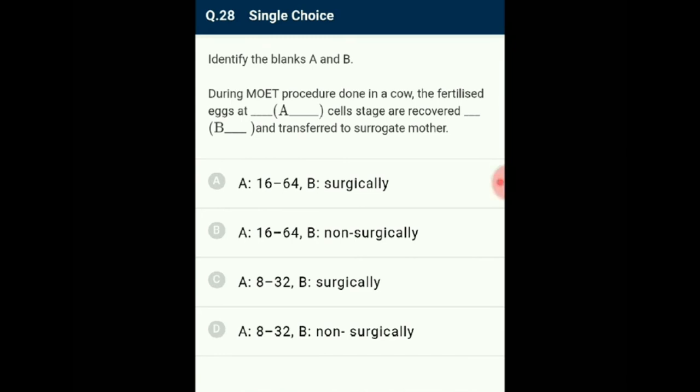A cow is injected with follicle stimulating hormone so that it can produce 6 to 8 eggs. Then the cow is either mated with an allied bull or artificially inseminated. The fertilized eggs at 8 to 32 cell stages are recovered non-surgically and transferred to the surrogate mother. So the answer for this question is option D. A represents 8 to 32 cells and B represents non-surgically. So the correct option is D.